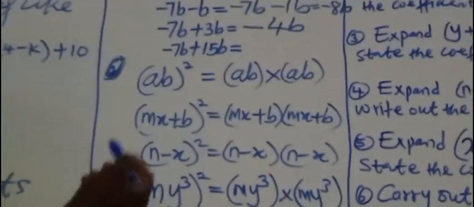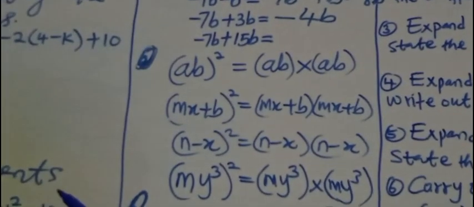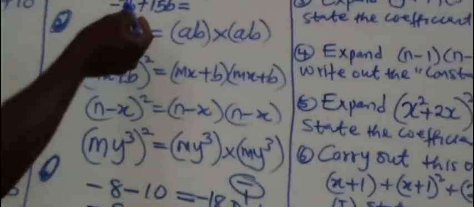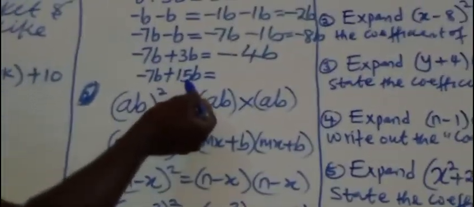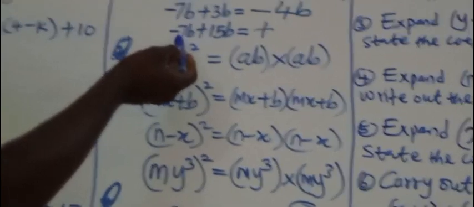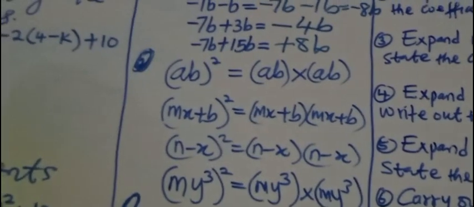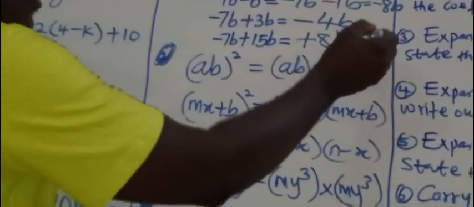Now, finally on this. Minus 7B plus 15B. This minus 7B is debit. This plus 15B is what? Credit. Between debit and credit, which one is greater? Credit. What sign is in front of the greater? Which is credit? You put plus. Then you now take away the debit from the credit. 15 minus 7, 8. 8 what? 8B. Now, plus 8B is equal to what? 8B. For plus, I can decide not to put the sign there. Did you understand that?